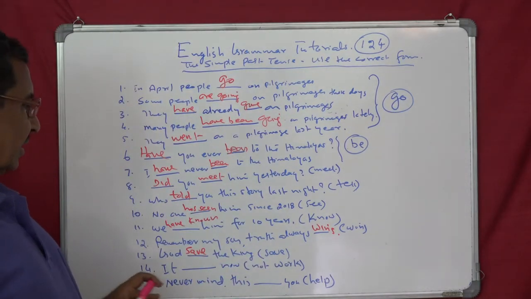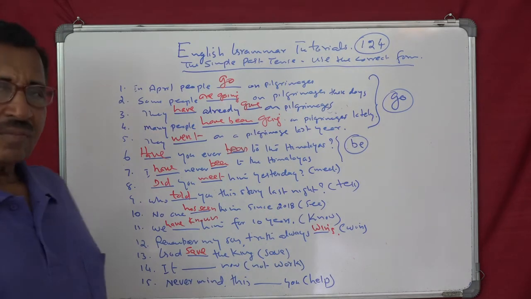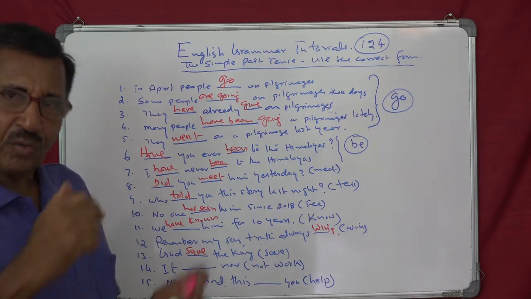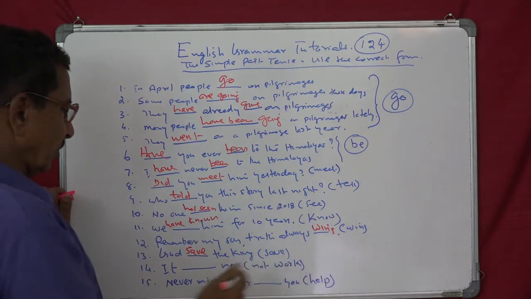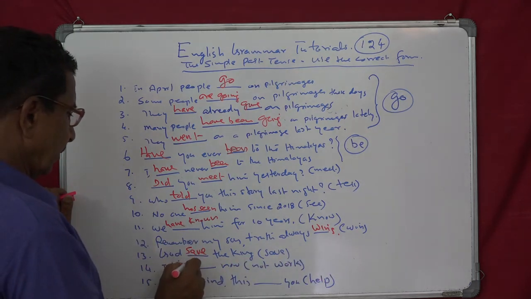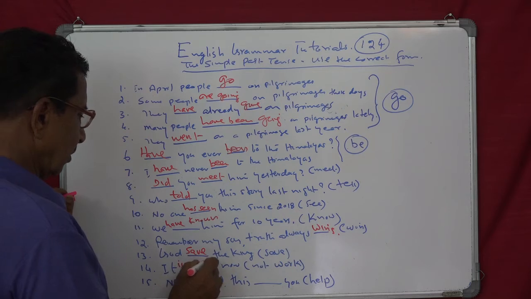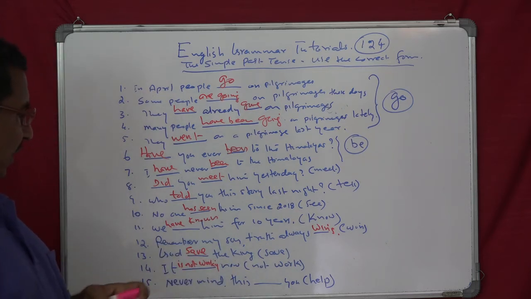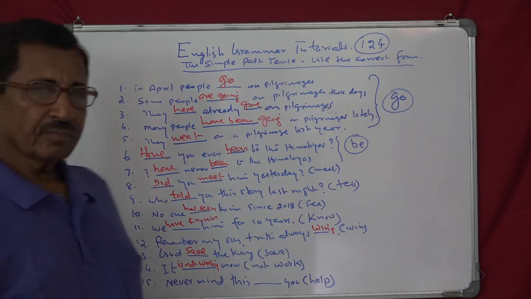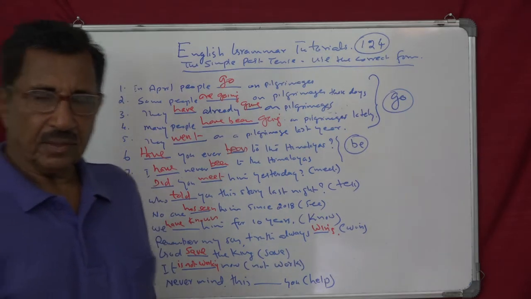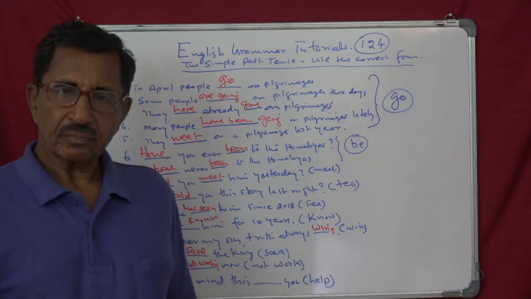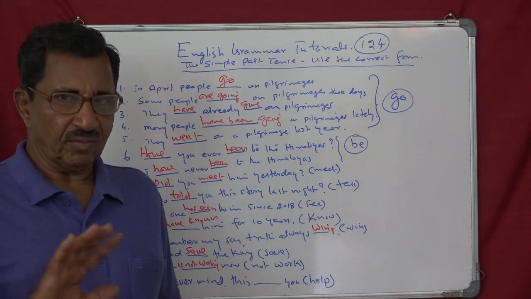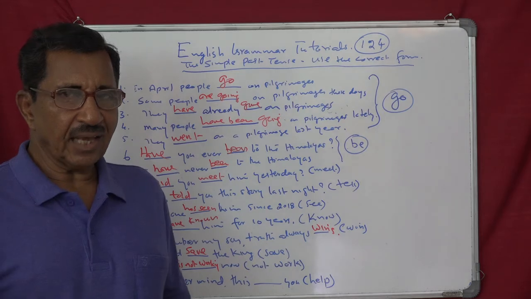Yes. Next, now is the clue, present continuous. It is not working now. And the last sentence for today, never mind, this helps you. The verb is help. Never mind, this is helping you now. Never mind, this helps you.